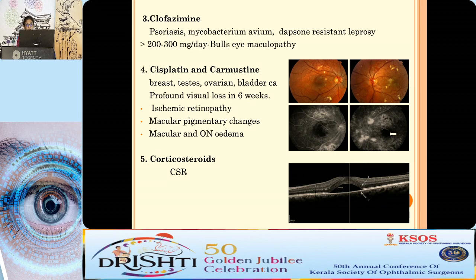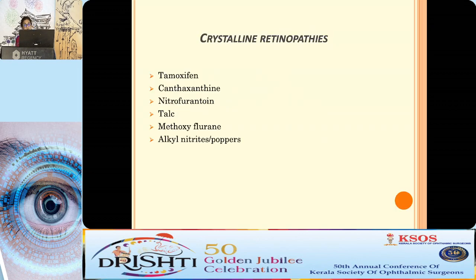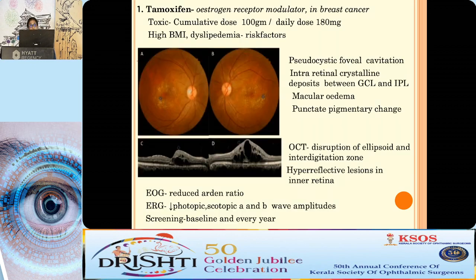Cisplatin can cause a profound visual loss within 6 weeks of starting treatment. It may present either as an ischemic retinopathy, or a macular pigmentary change, or macular and optic disc edema. We know that long-term use of steroids can cause central serous retinopathy, and even intravitreal injections of triamcinolone, if given in high doses, can cause outer retinal necrosis. Now, the drugs that cause crystalline retinopathies, the important ones are tamoxifen, nitrofurantoin, and canthaxanthin.